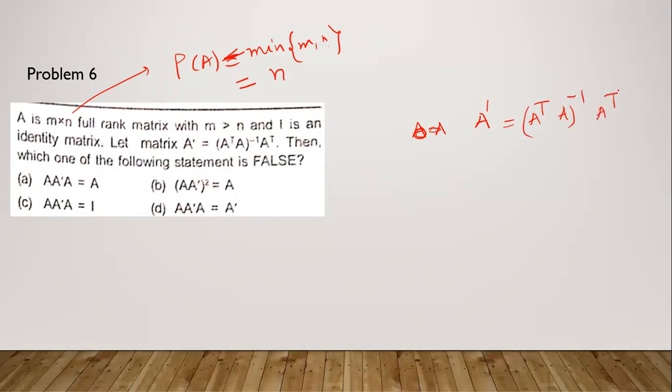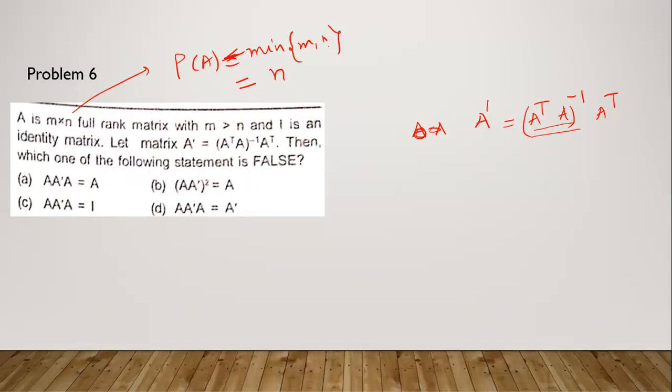Now you can think how this is possible, because the matrix is not a square matrix. Then how are you finding the inverse of A transpose into A? Because A transpose A will be a square matrix. For a rectangular matrix, we can find a pseudo inverse. That is not in the syllabus of engineering mathematics, but we can manage with the pseudo inverse. But we are not interested in pseudo inverse here.